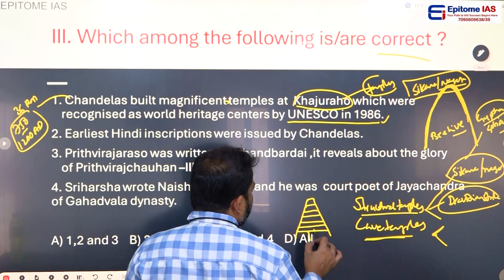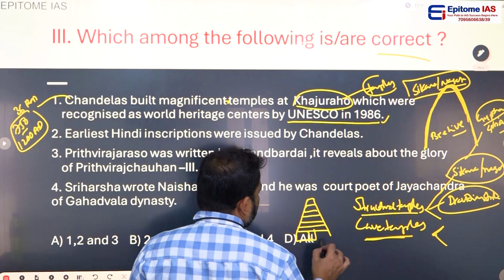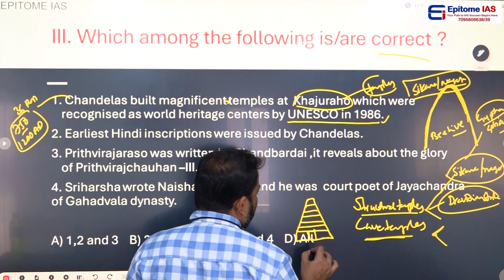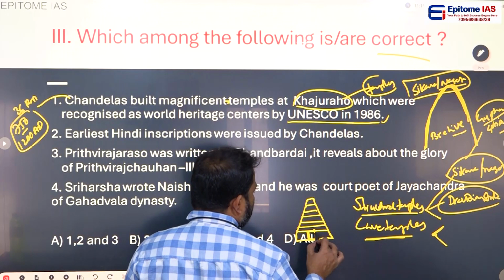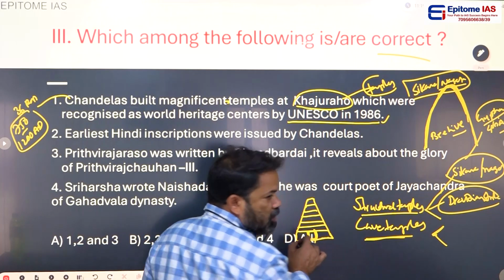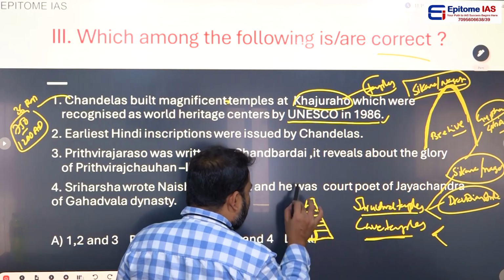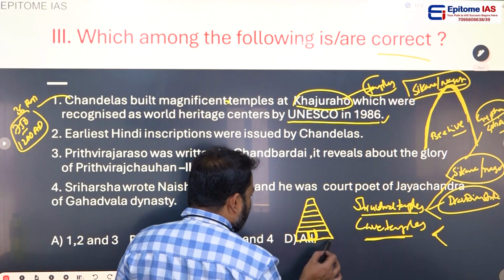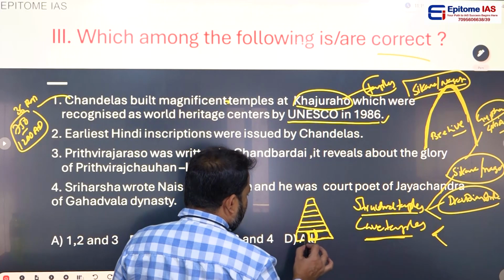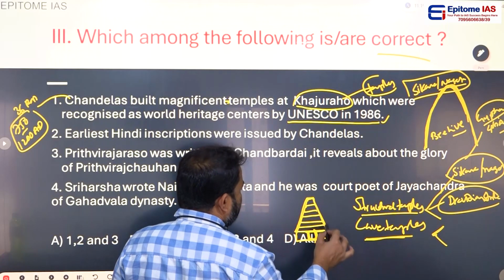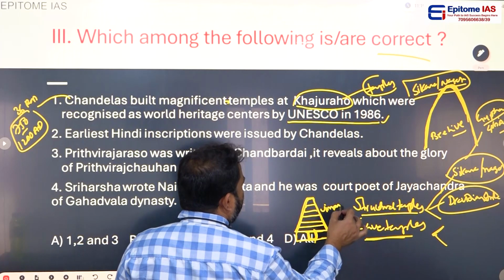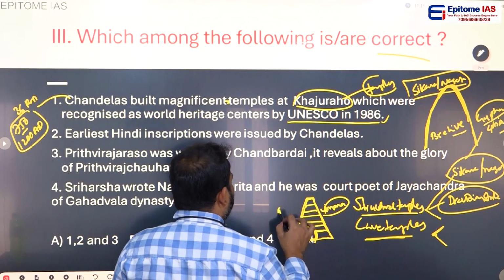And please see this. This is Sanctum Sanctorum. Sanctum Sanctorum means Garbhagudi, and the main deity was in there. And above the Sanctum Sanctorum, from here to here, this is called Vimana. Vimana shape or pyramid shape.